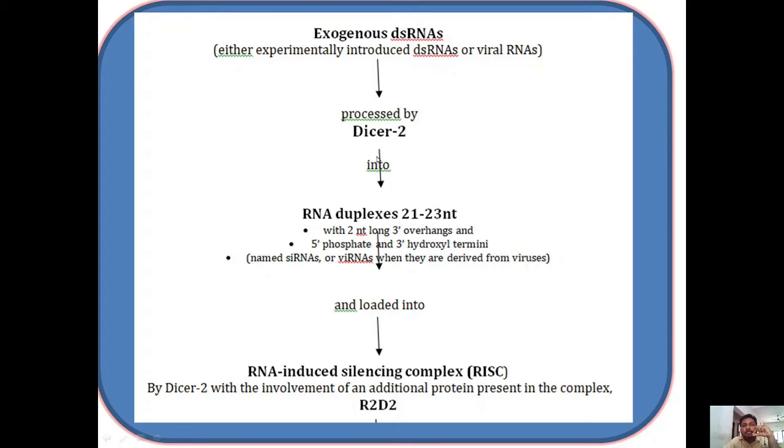Then that double-stranded RNA molecule is processed into small 21 to 23 nucleotide double-stranded siRNA, and they are loaded onto the RISC complex by means of another protein, that is R2D2.